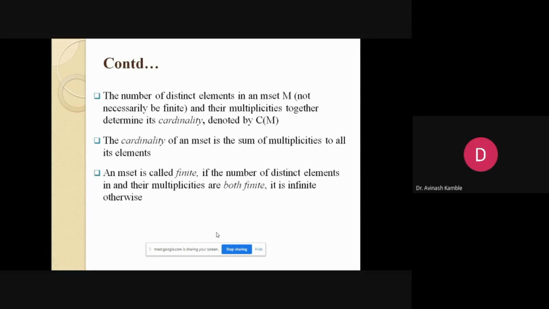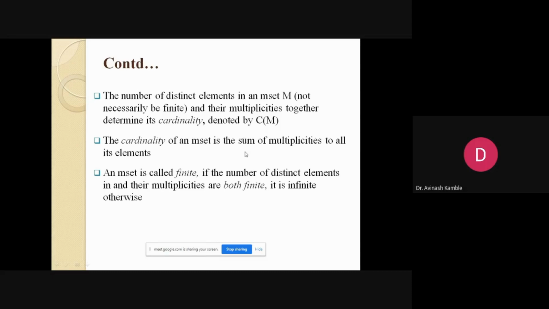When we talk about a classical set, we count the number of elements, of course in a finite set. The number of elements in a finite set forms the size of the set, or the cardinality of a set. But in the case of an M set, the number of distinct elements and their multiplicities, the number of times each has been repeated, together form the cardinality of an M set. So the cardinality of an M set is the sum of multiplicities of all its elements.